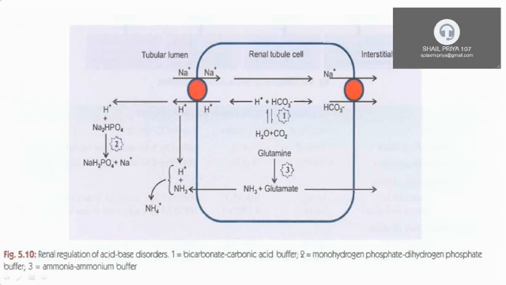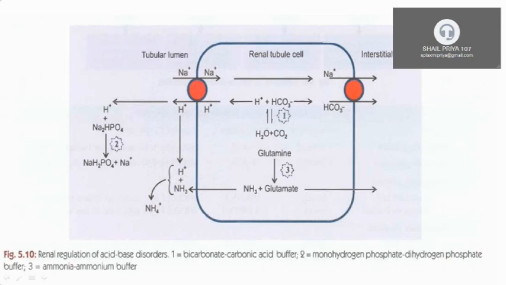Now you can see this H plus is excreted into the tubular lumen by the sodium hydrogen exchanger. When this hydrogen goes into the tubular lumen, it combines with sodium monohydrogen phosphate to form sodium dihydrogen phosphate.